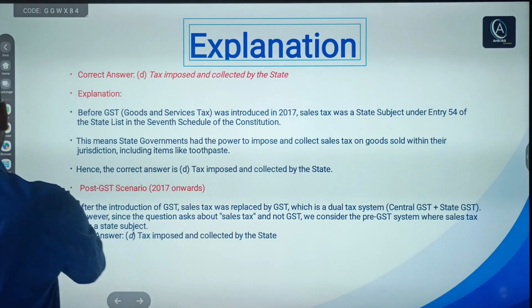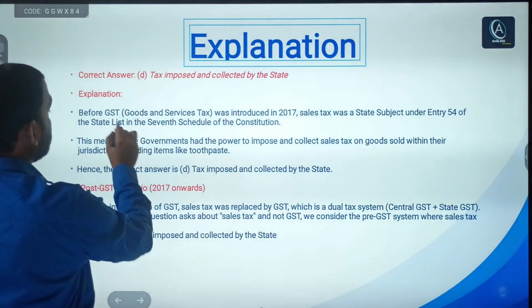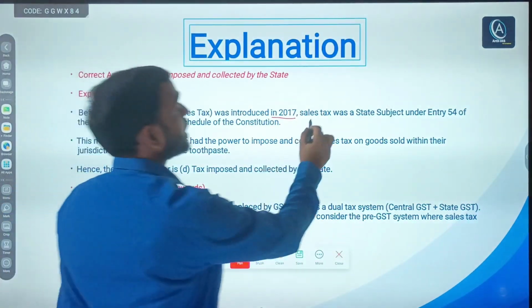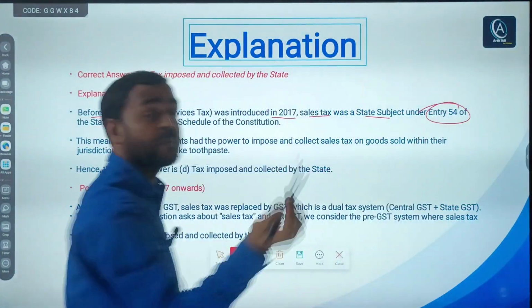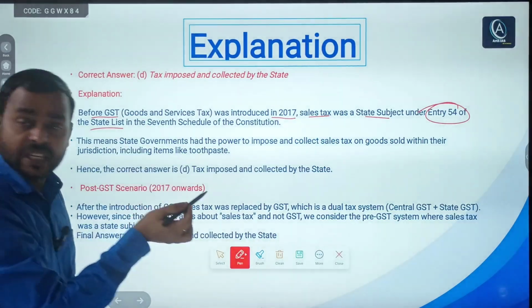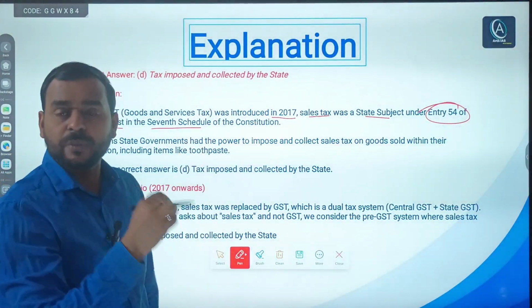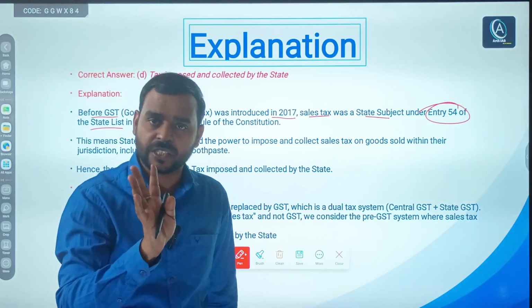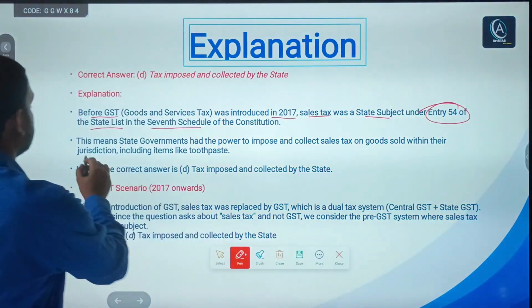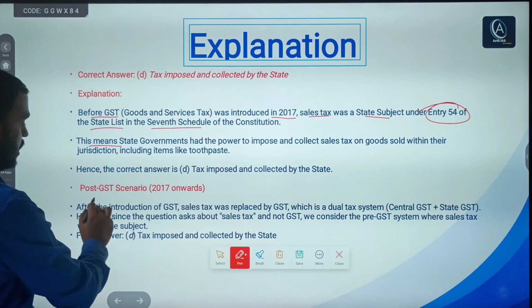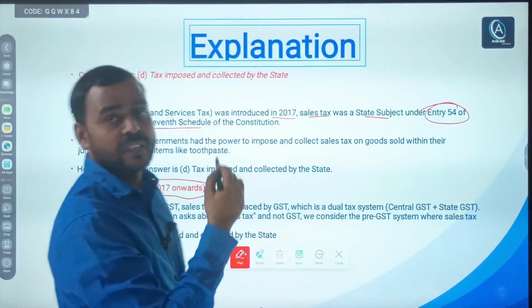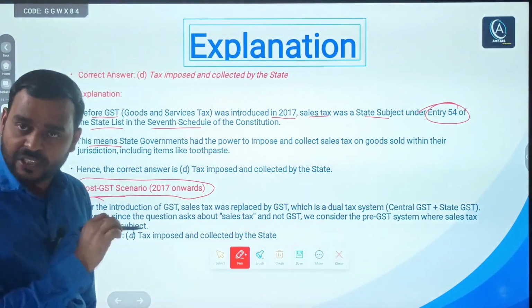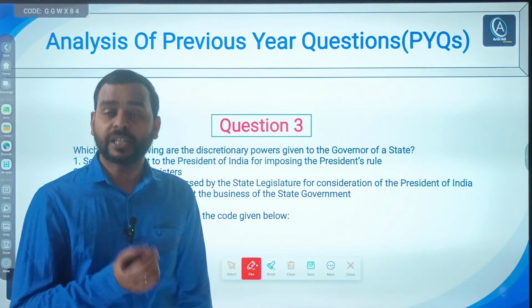I have already discussed that before GST, before 2017, sales tax was a state subject under entry number 54 of the State List in the 7th Schedule. Obviously you will know about the 7th Schedule. It has 3 lists: Union List, State List, Concurrent List. Simple. And post GST, as I told you, these sales taxes and other taxes have been subsumed into GST. Now we will see our third question.